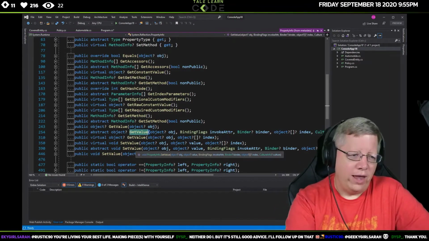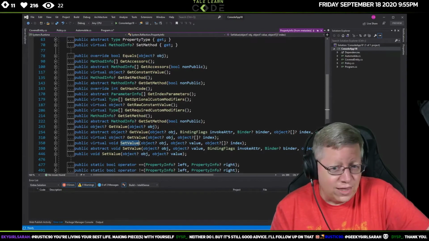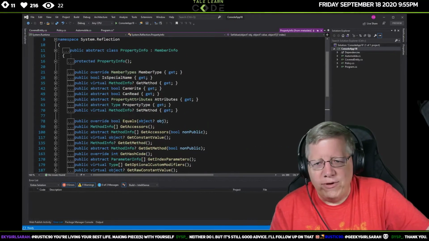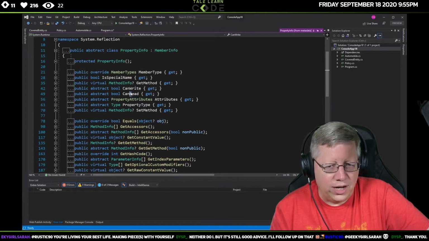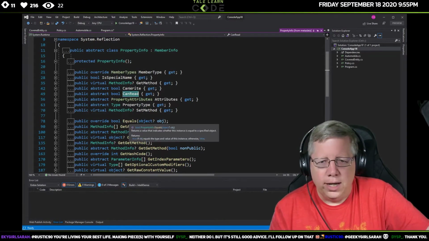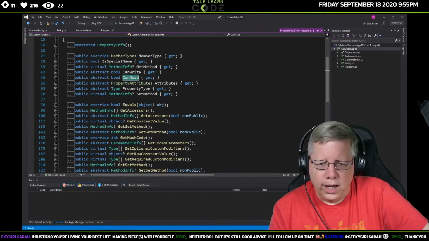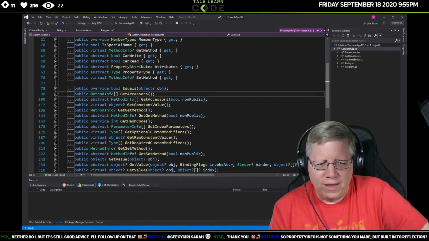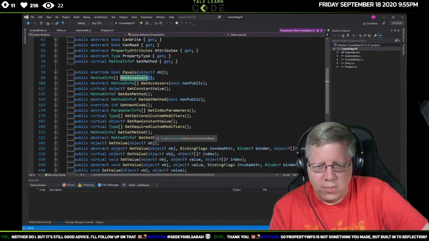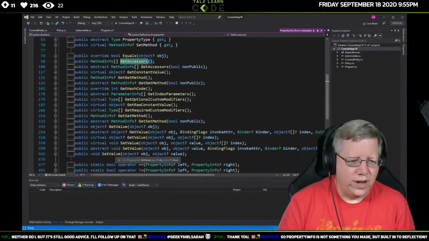How do I get the value of something I don't know the name of, right? So I can get value. I can also set the value, right? There's also some booleans about can you read it, can you write it, right? So that's some really nice features. Something else maybe really important, GetAccessors is nice, but that's a little bit more advanced than I want to go right now. Yeah, so those are the kind of things you can see.